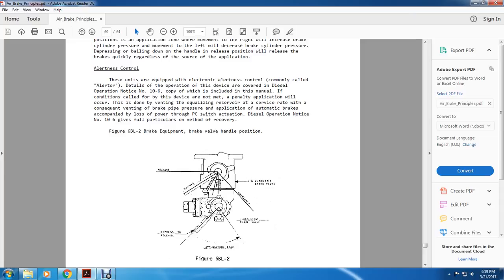Figure 6BL2, brake equipment, shows the brake valve handle positions: release, running, and emergency positions on the H6 automatic brake valve. Then, depressing release to the application zone on the independent brake valve.